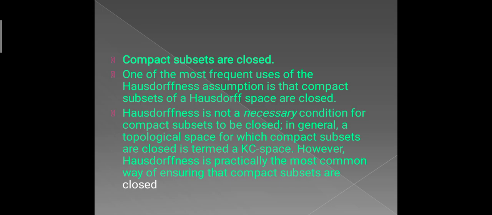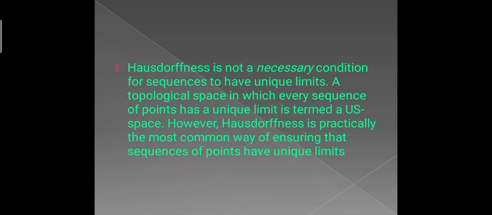One of the most frequent uses of the Hausdorffness assumption is that compact subsets of a Hausdorff space are closed. Hausdorffness is not a necessary condition for compact subsets to be closed. In general, a topological space for which compact subsets are closed is termed a KC space. However, Hausdorffness is the most common way of ensuring that compact subsets are closed.